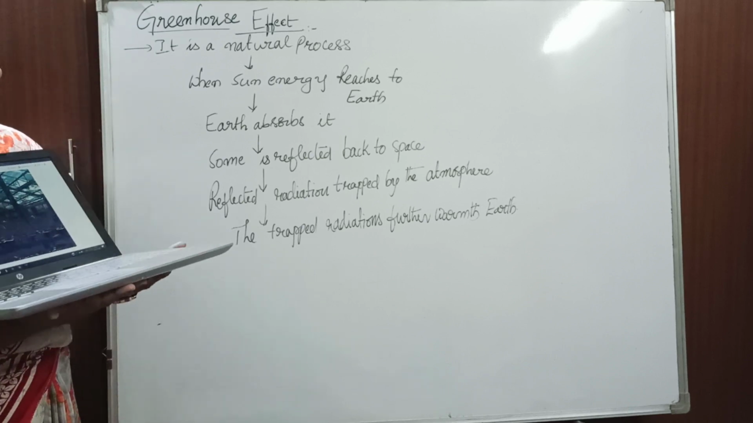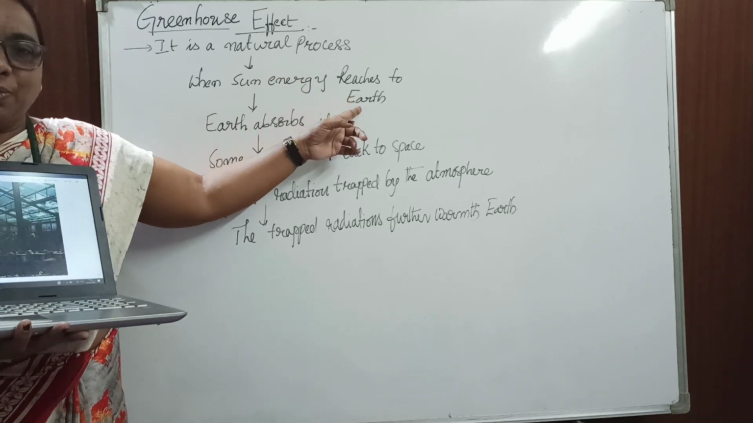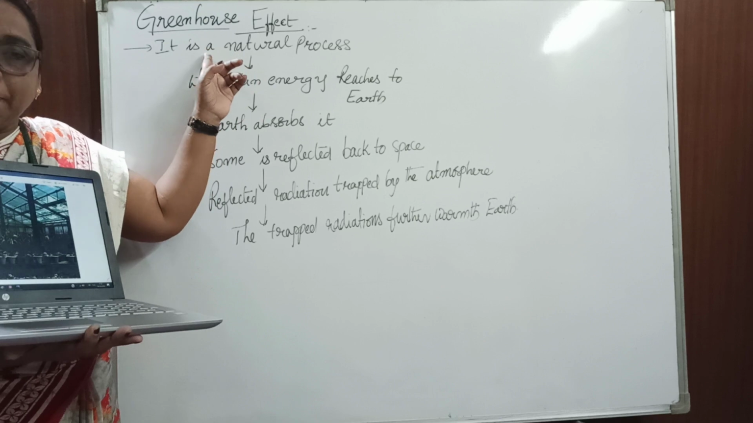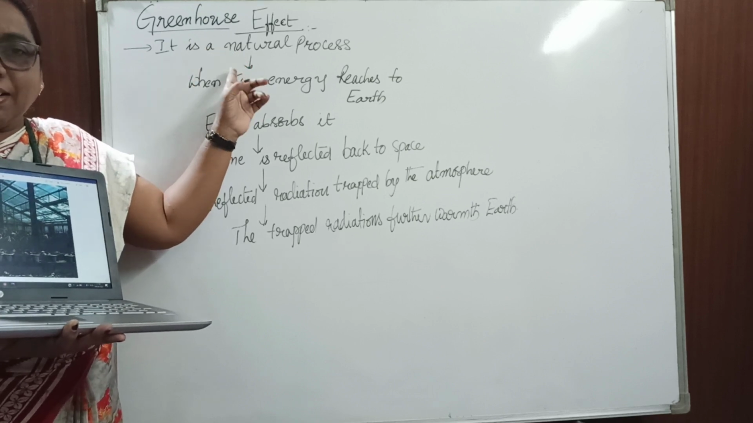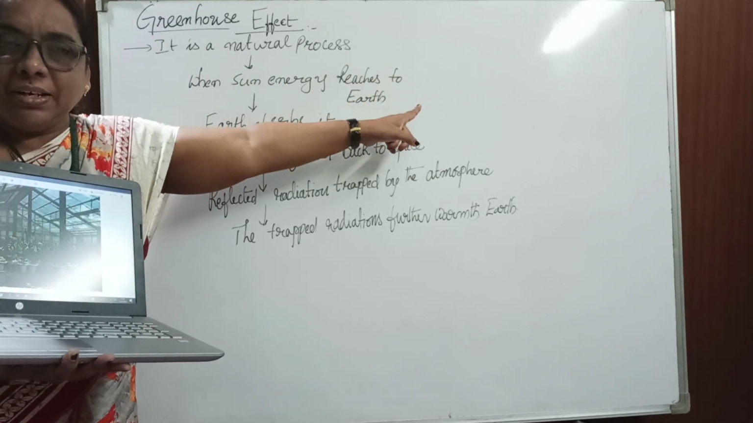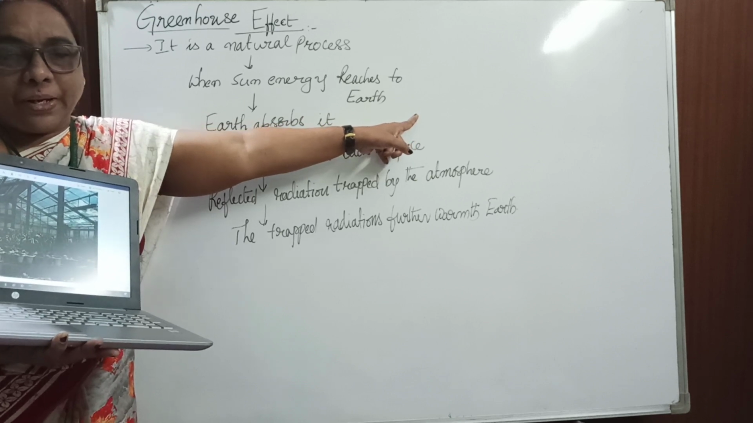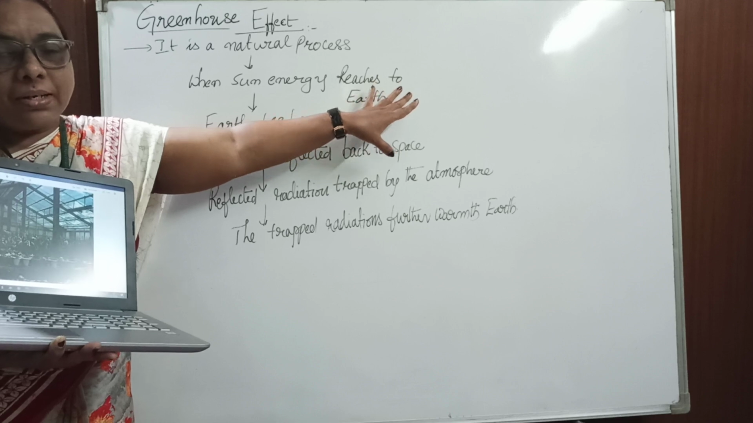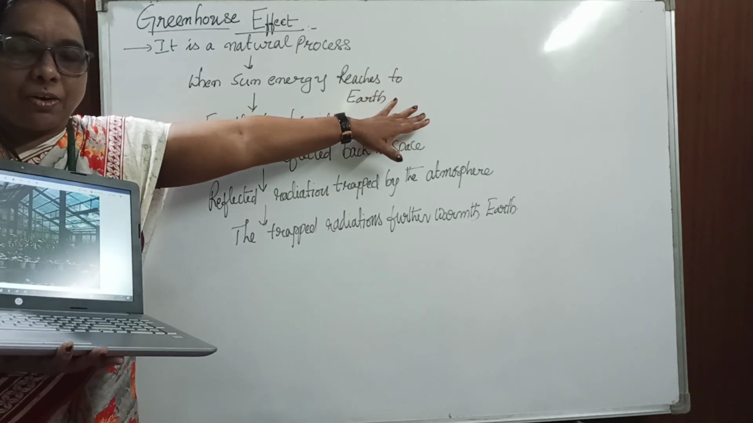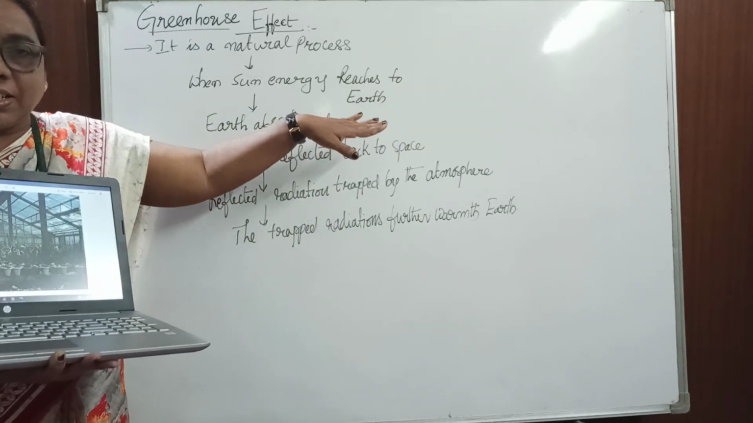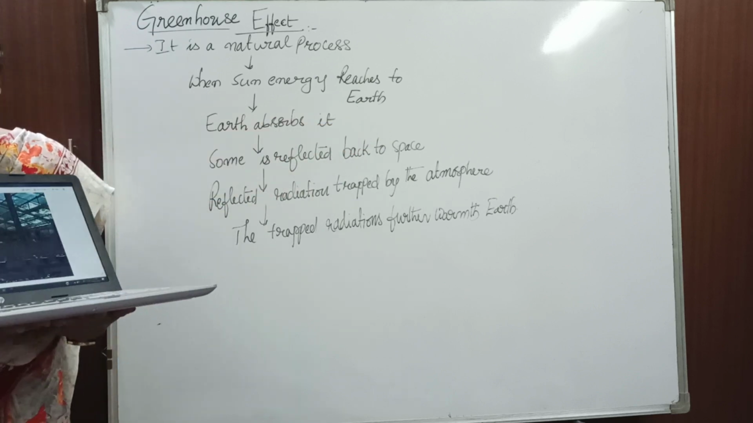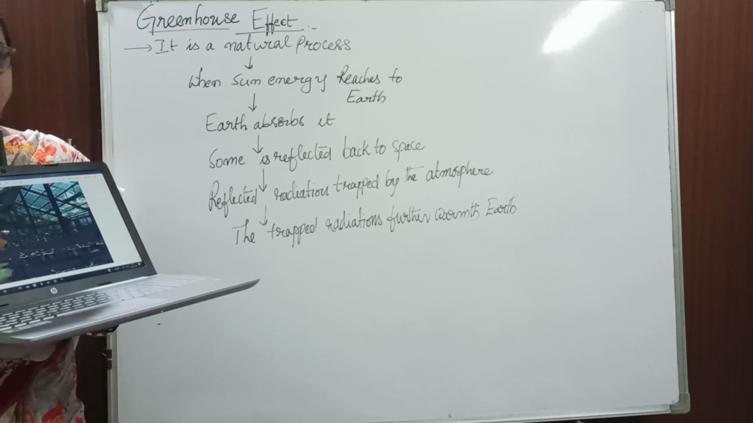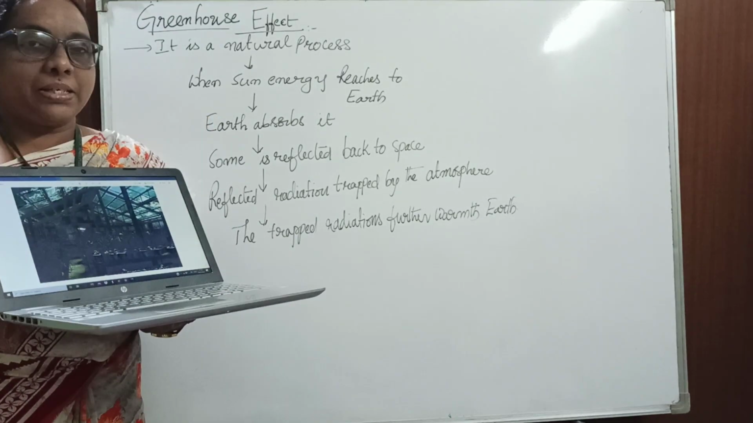That's what I said here. Solar energy reaches the earth. It is absorbed by the earth, and some is reflected back to the atmosphere. That reflected heat is absorbed by the carbon dioxide, which is one of the greenhouse gases. As the heat is absorbed by the carbon dioxide, the temperature levels on the earth will increase. In the greenhouses, the same mechanism takes place here also.